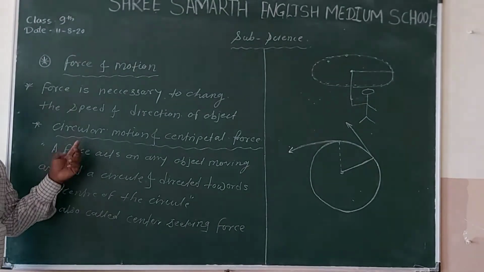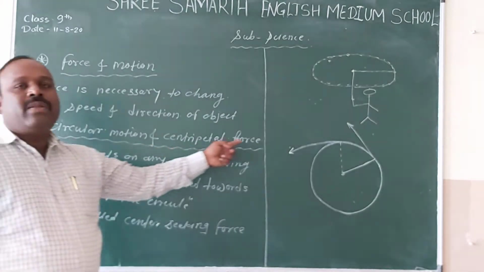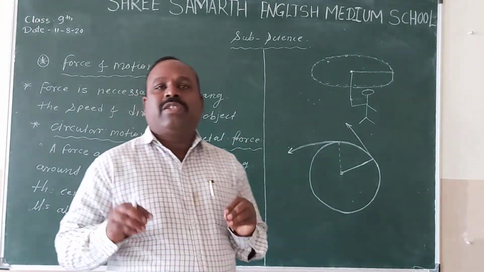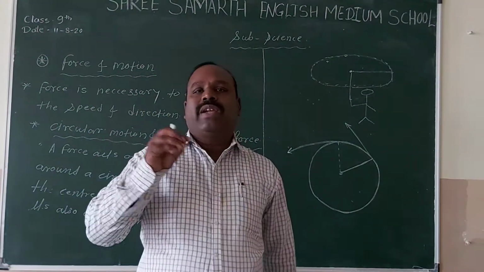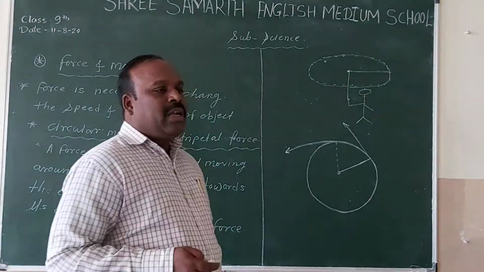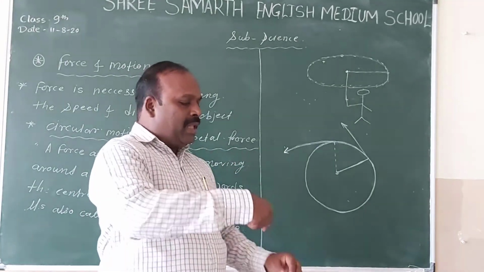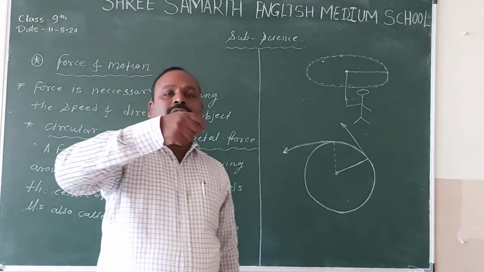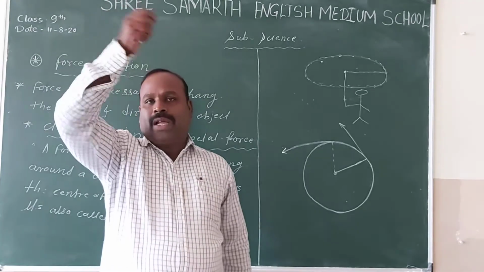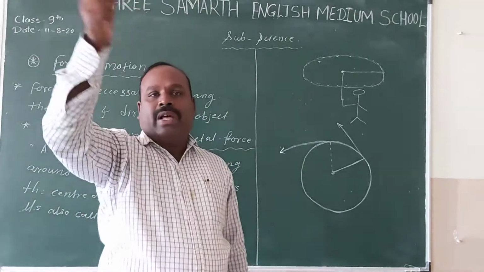Now the next point which we are going to discuss is circular motion and centripetal force. What is the difference between circular motion and centripetal force? One small example we will discuss. Take one small stone tied with a thread, and the other end of the thread is in your hand. Just start rotating that stone. You will see that the stone is rotating circularly.